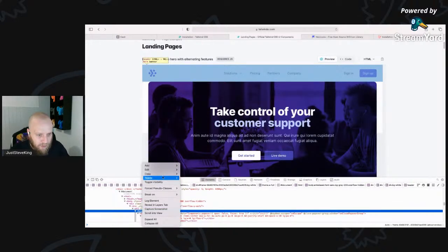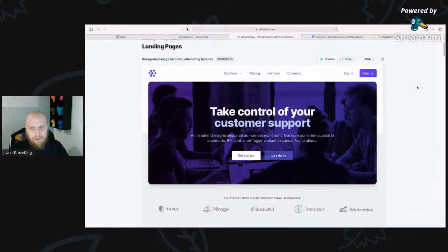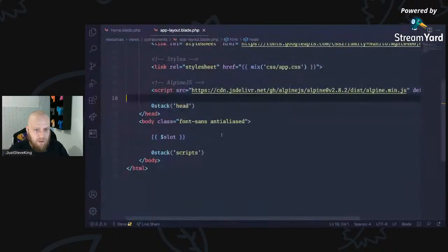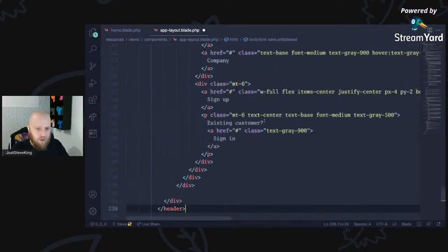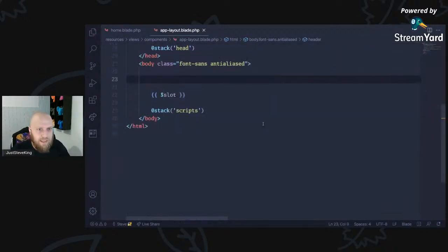Right, so I'm just going to copy the HTML from that. That is what I want. I want that header. I like it. It works for me. So come to here. We're going to want our navigation up here, right? I could just paste that in and leave it there and say, right, okay, let's make a really messy layout, but that's going to really, really bug me.